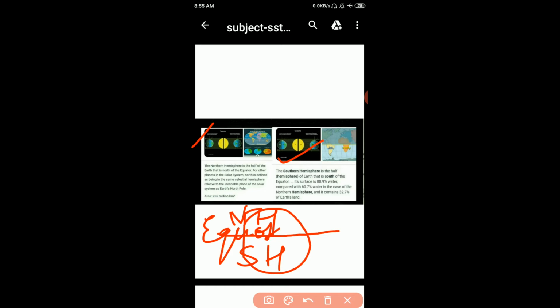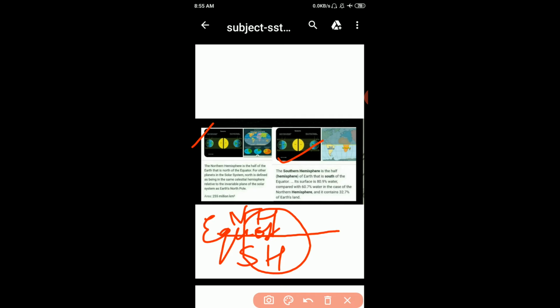Okay, this time we discussed the northern hemisphere and southern hemisphere. So, on the upper side of the equator it is northern hemisphere and the bottom is southern hemisphere. Okay, student, hope you all understand this.